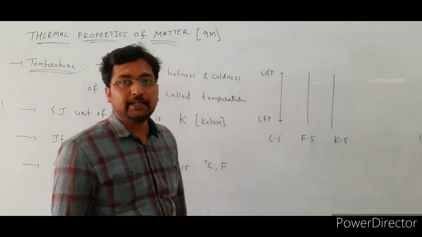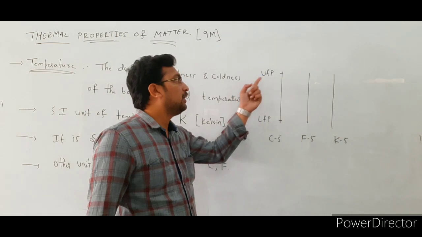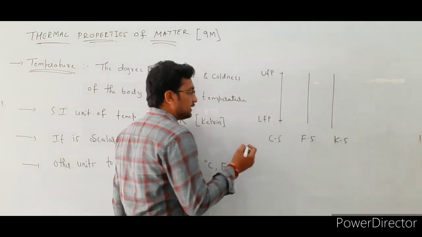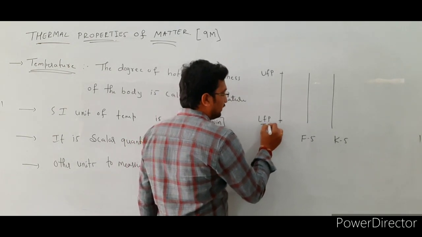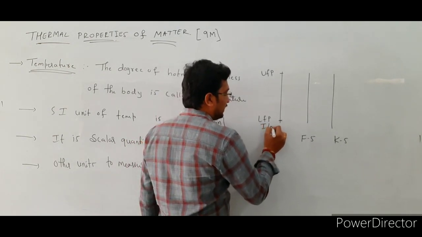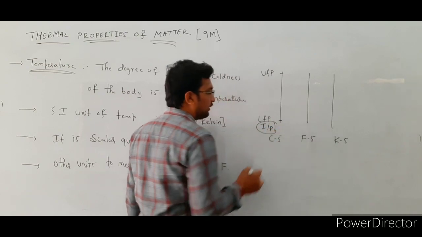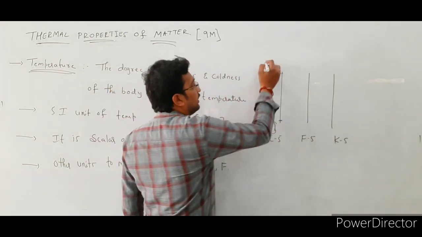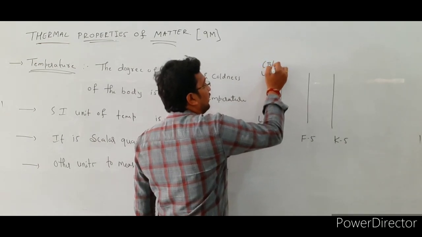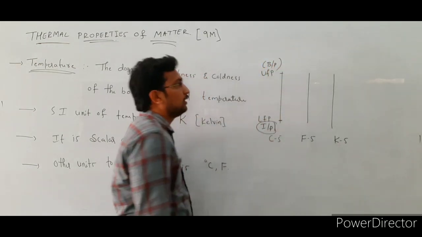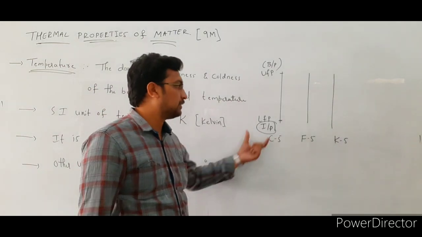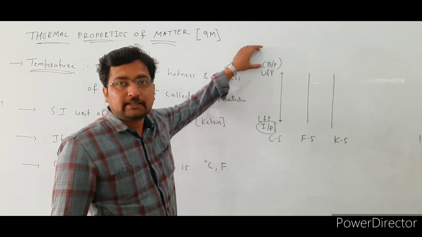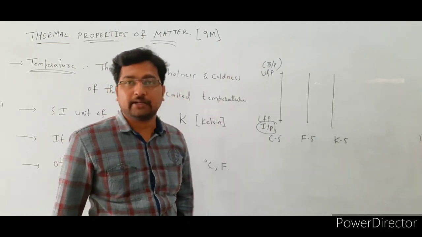Here LFP indicates the lower fixed point and UFP indicates the upper fixed point. The lower fixed point is known as the ice point, IP, and the upper fixed point is known as the boiling point, BP. The lower fixed point is the ice point of water, and BP indicates the boiling point of the water, or the steam point of the water.